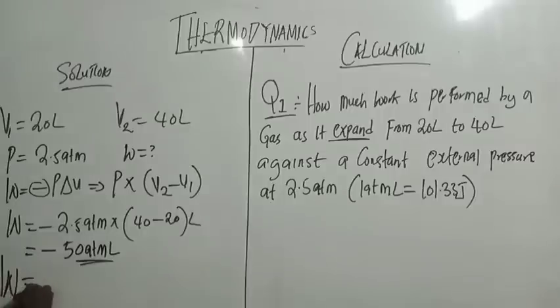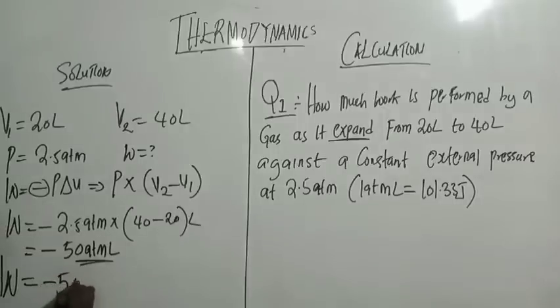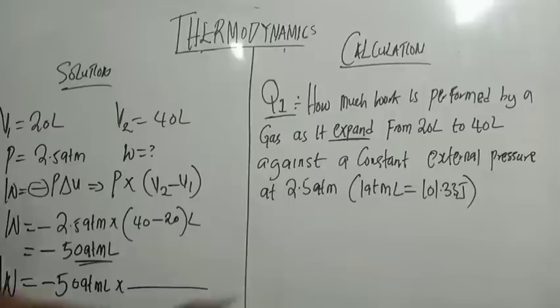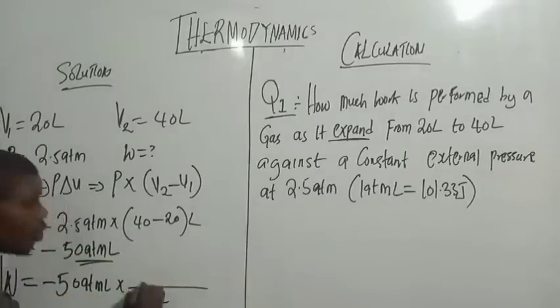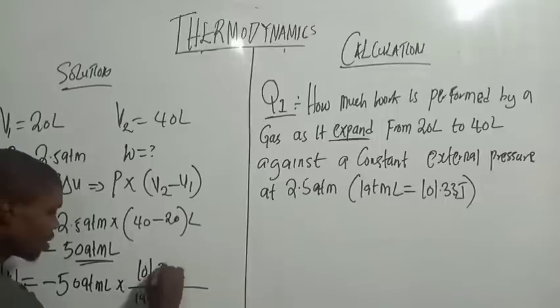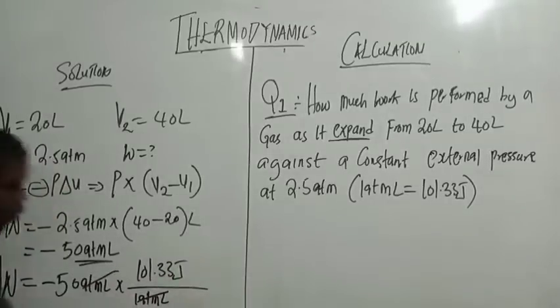W is equal to minus 50 atm liter times. Do you see that? So here we have 1 atm liter, then you have 101.33 joules. So at atm liter, you consider atm liter, right? So what will be your answer?